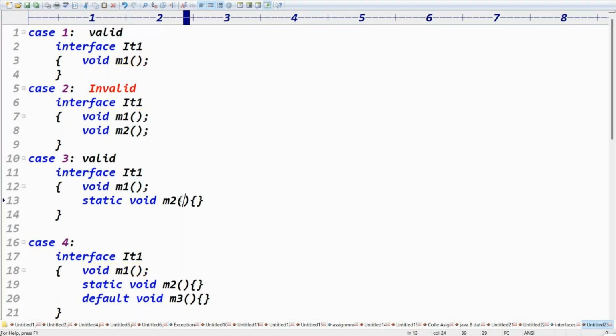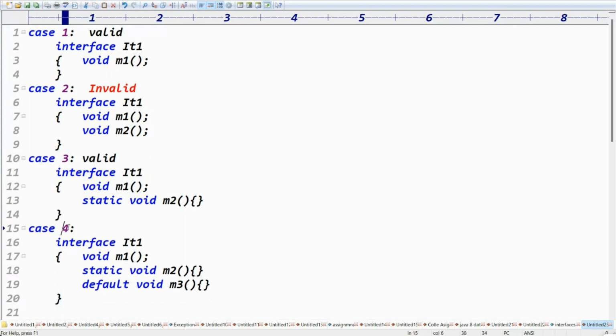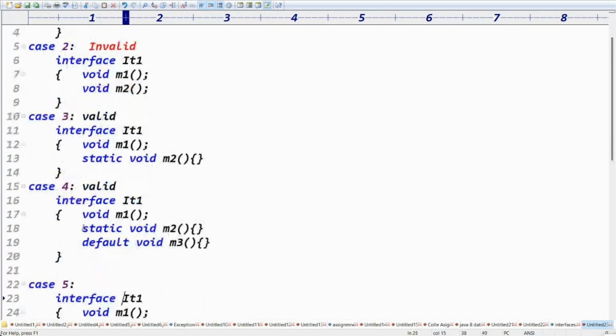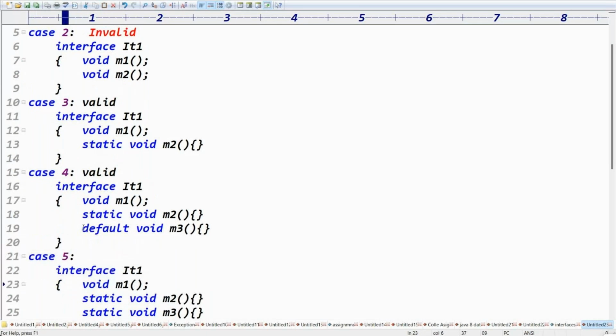Any problem? No problem. Case 4 is valid, because only one abstract method. But the static method is there and the default method is there, right? If any problem is there, no problem. This is valid. What about case 5? Case 5 contains what?